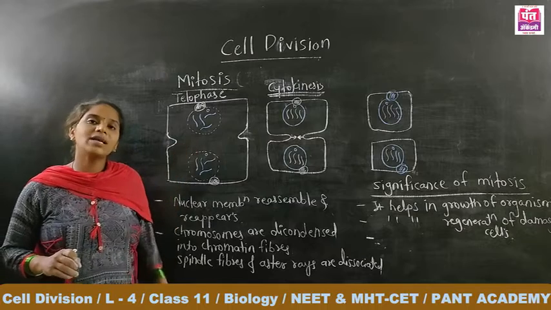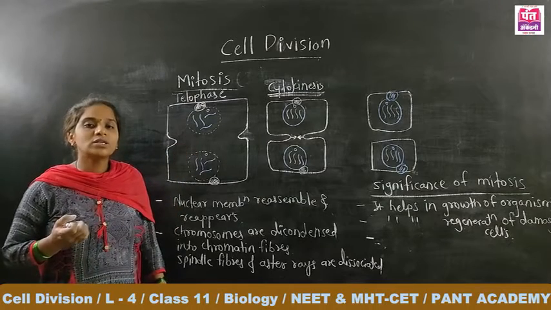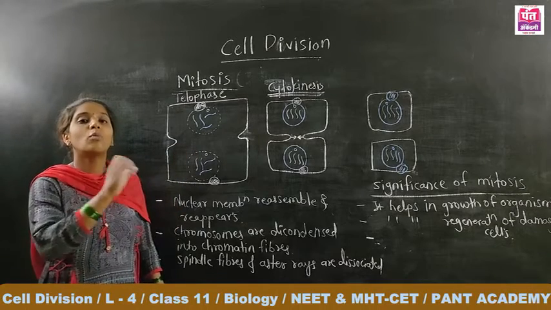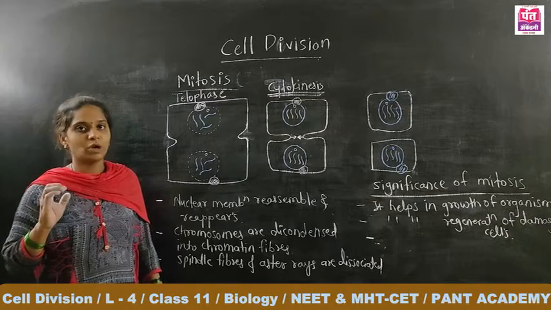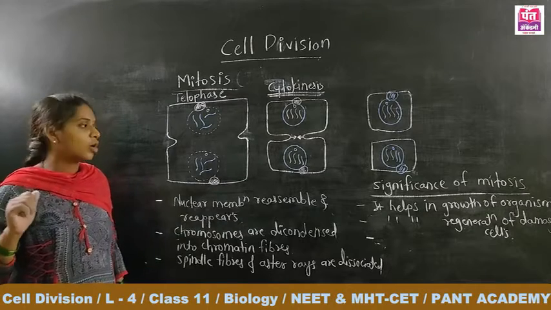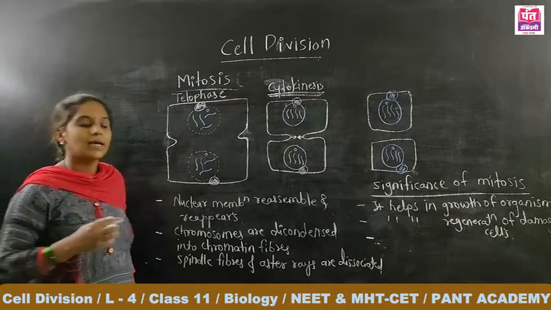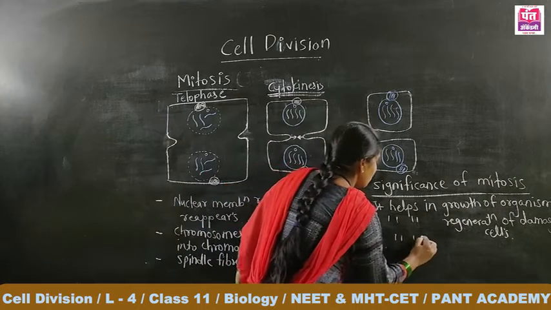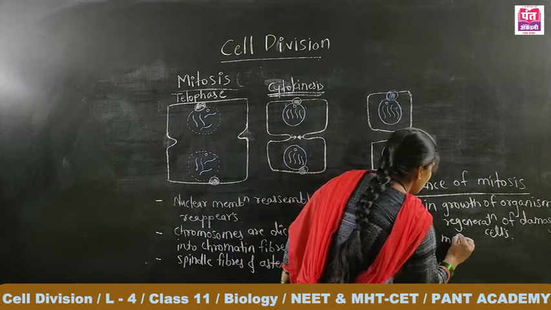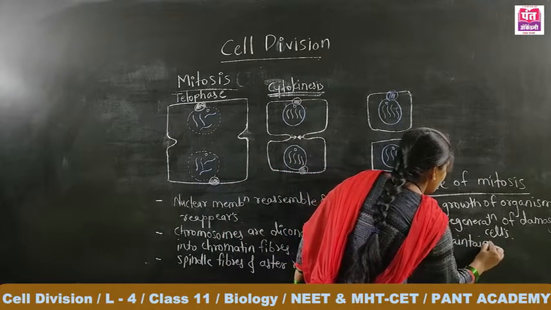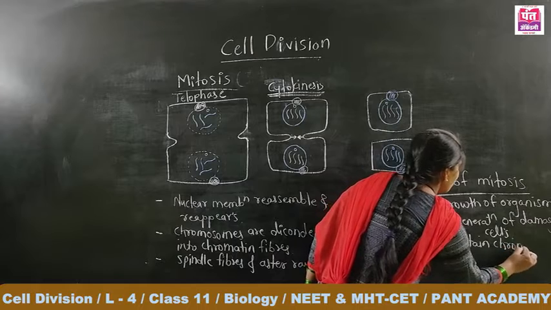So mitotic cell division is responsible for maintaining the chromosome number. It is helpful to maintain the chromosome number.